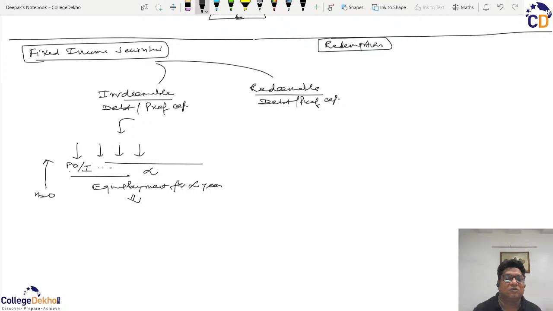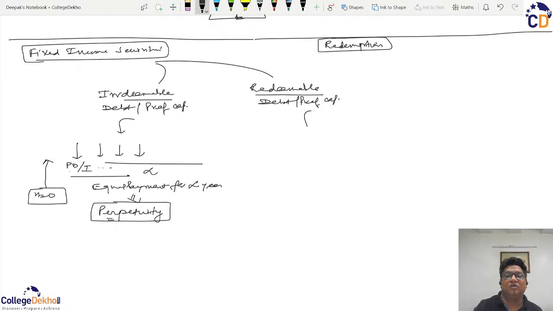And from the concept of time value of money, it denotes perpetuity. So an issue of debenture or preference capital which are of irredeemable character creates a perpetuity of outflows for the business, and vice versa a perpetuity of returns for the investor.